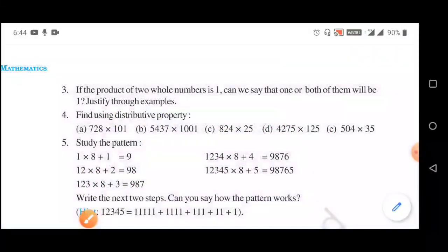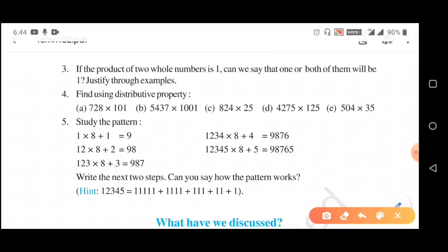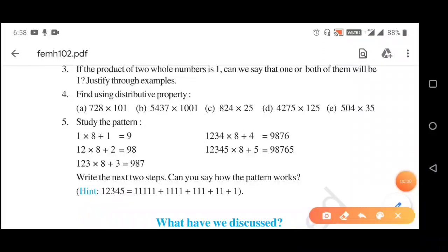Question number 4, using distributive property, do the following questions. So you know how to use the distributivity of multiplication over addition. So here questions A and B are homework. Let's see the solution of C, D and E.